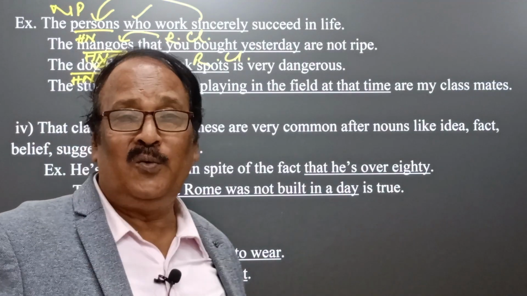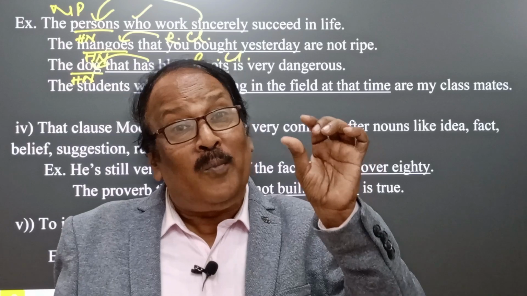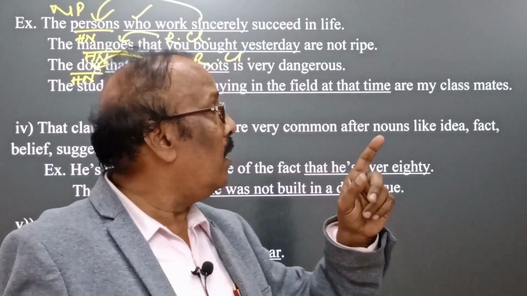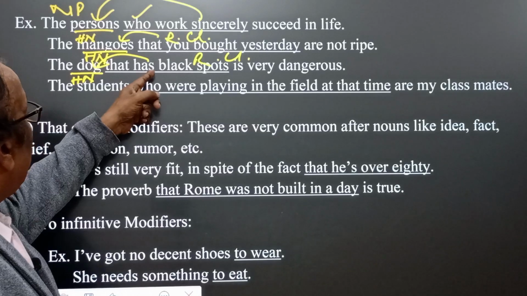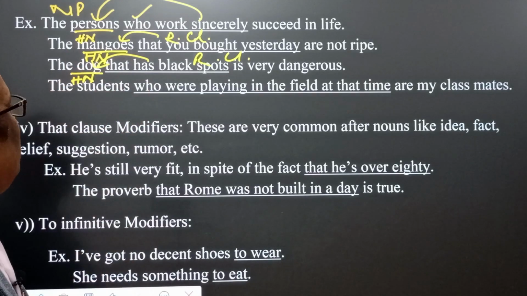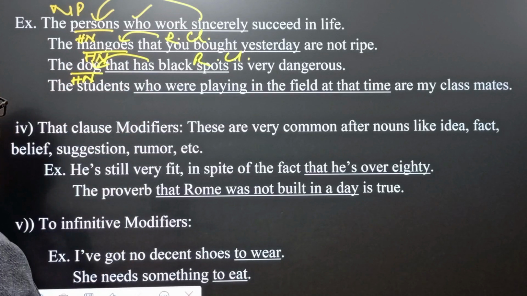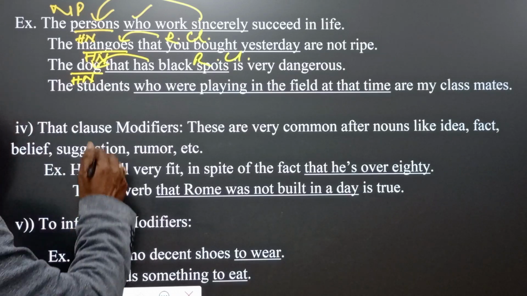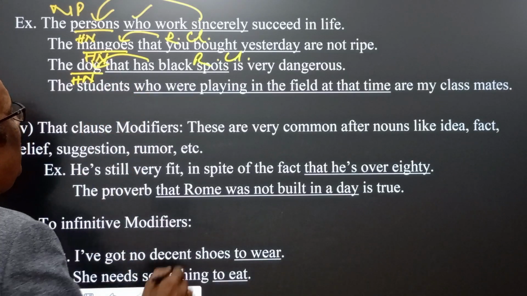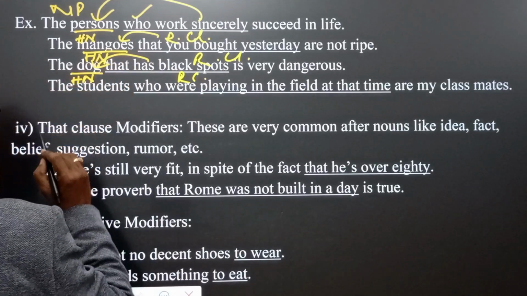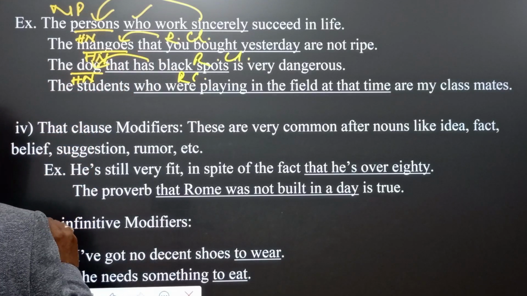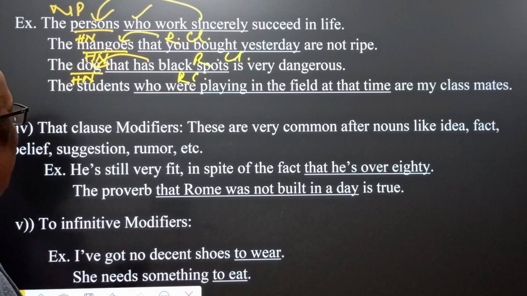So if you listen here, we find how that clause is also used to express a noun relative clause, because that is a relative pronoun, and this is a relative clause, and this relative clause helps the dog in expressing the meaning remaining after dog.